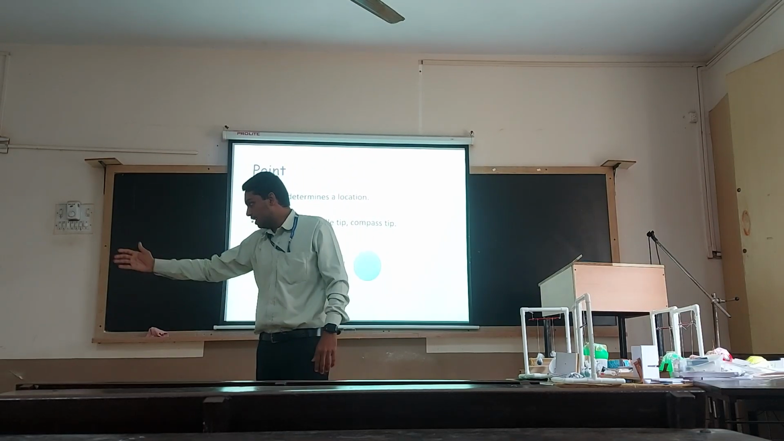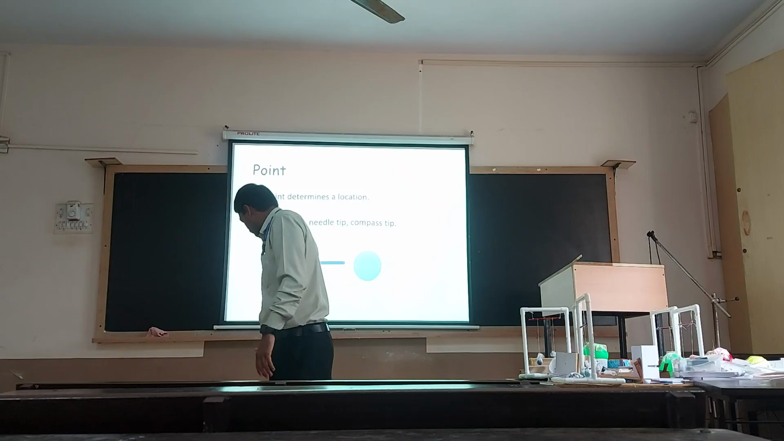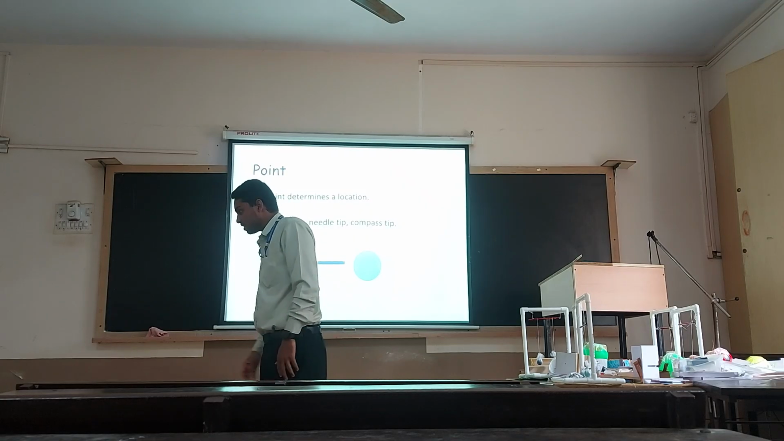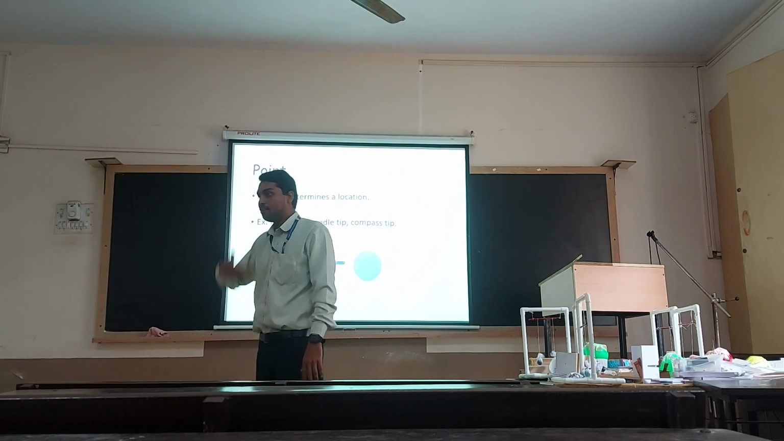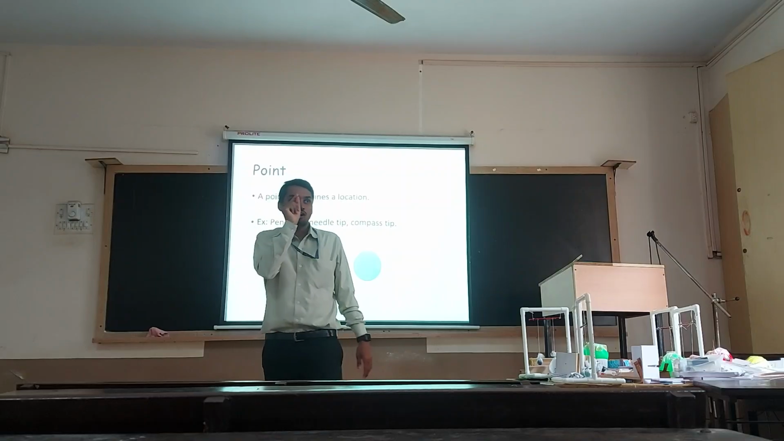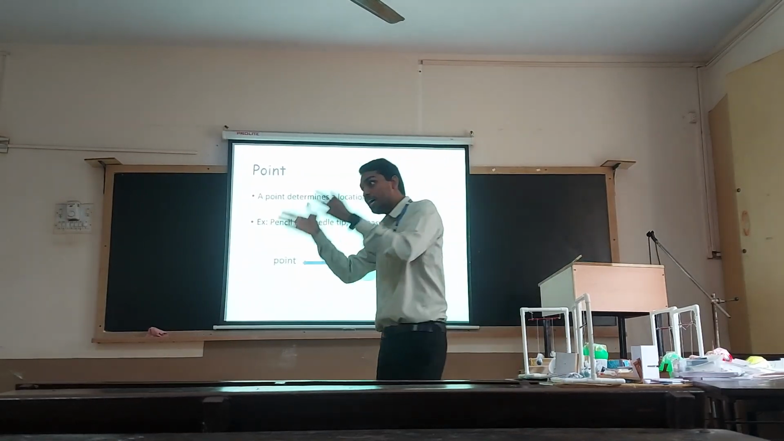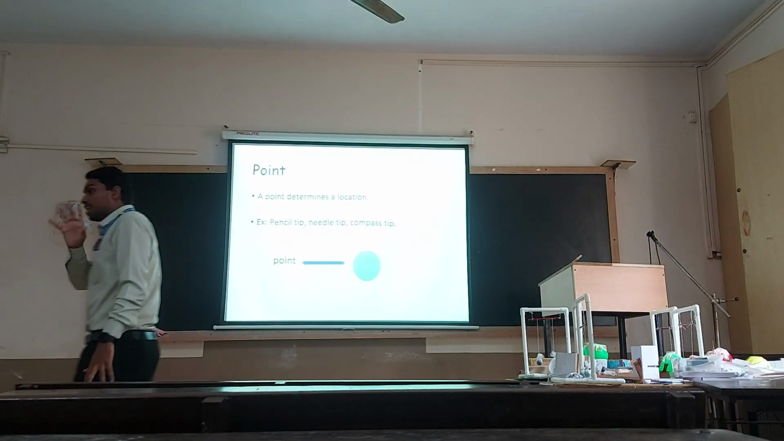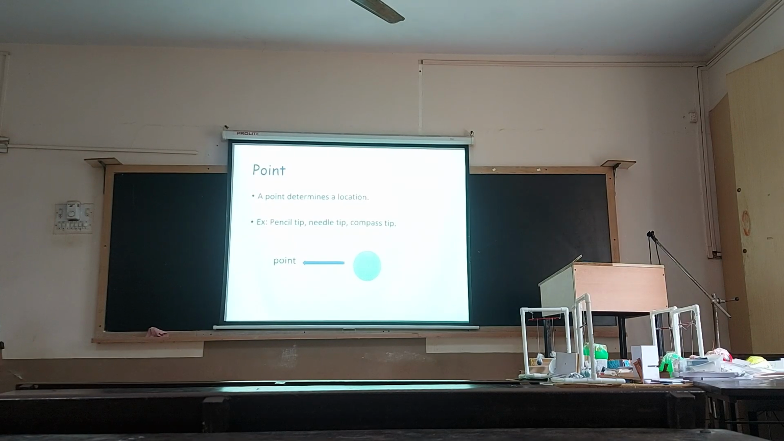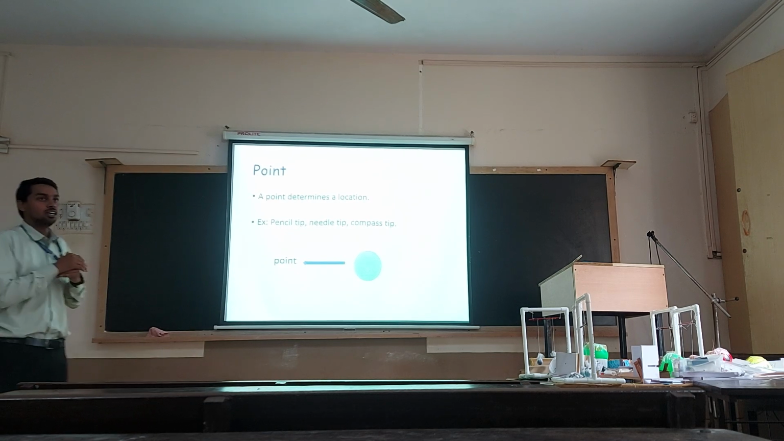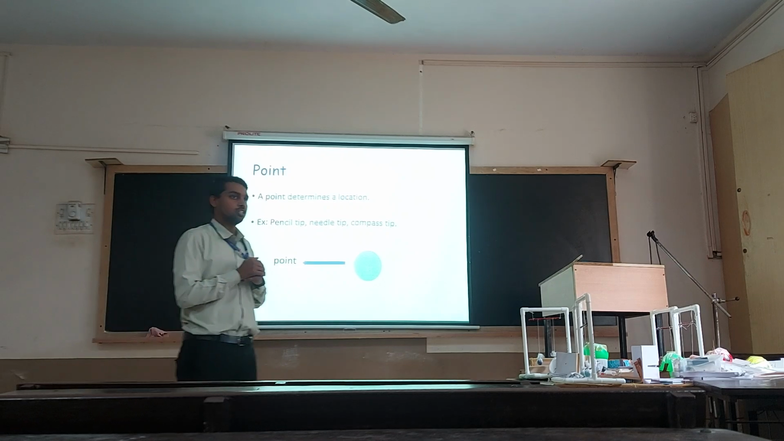Say 1 meter from the x-axis, 2 meters from the y-axis, and 1 meter from the z-axis. I can write the location as 1, 2, 1. So this is the coordinate. A point is used to determine the location. If I put a point in any plane or any 3D figure, I will be able to find the location of that point. That's the reason we always use a point for determination of location.